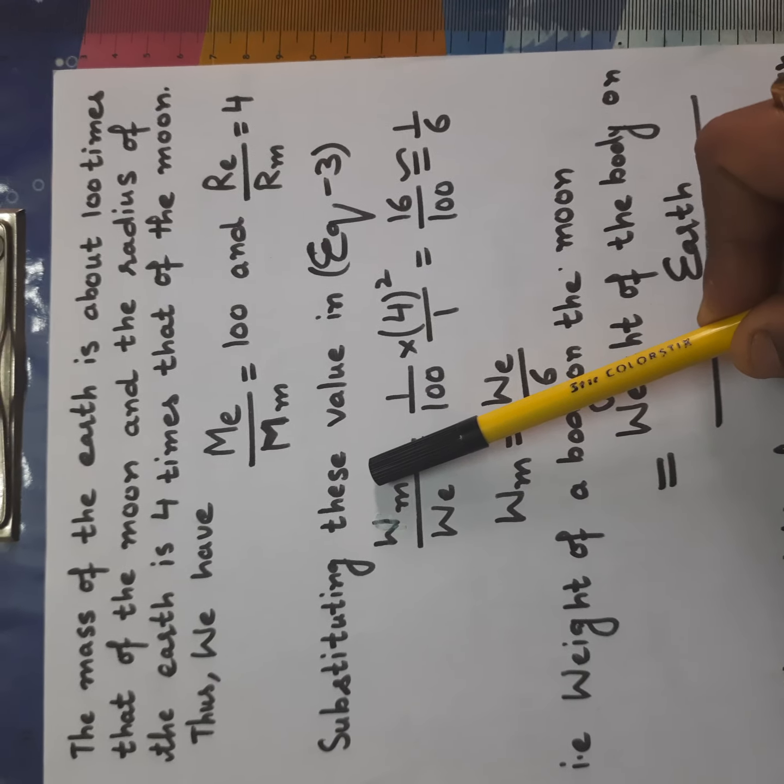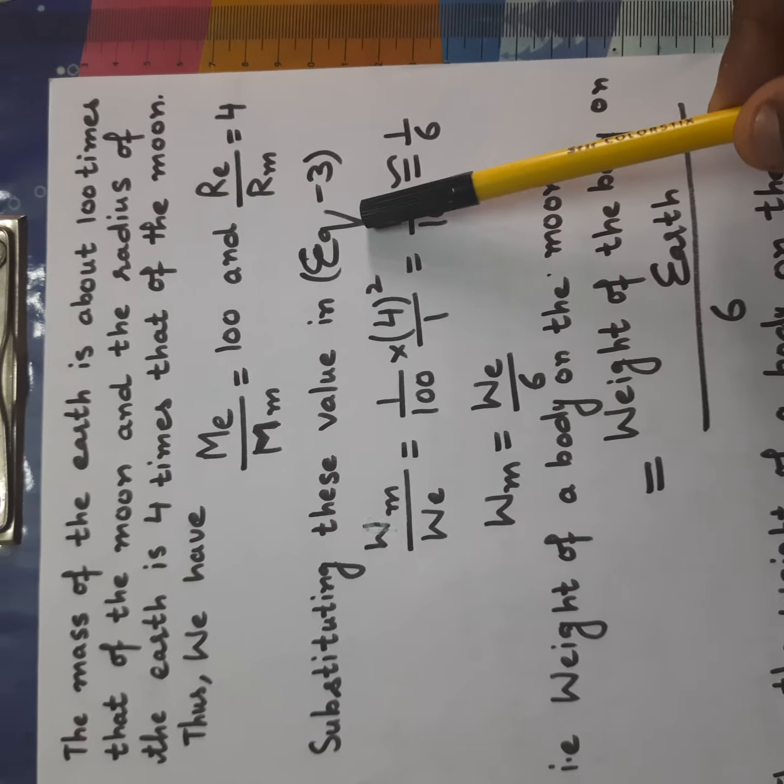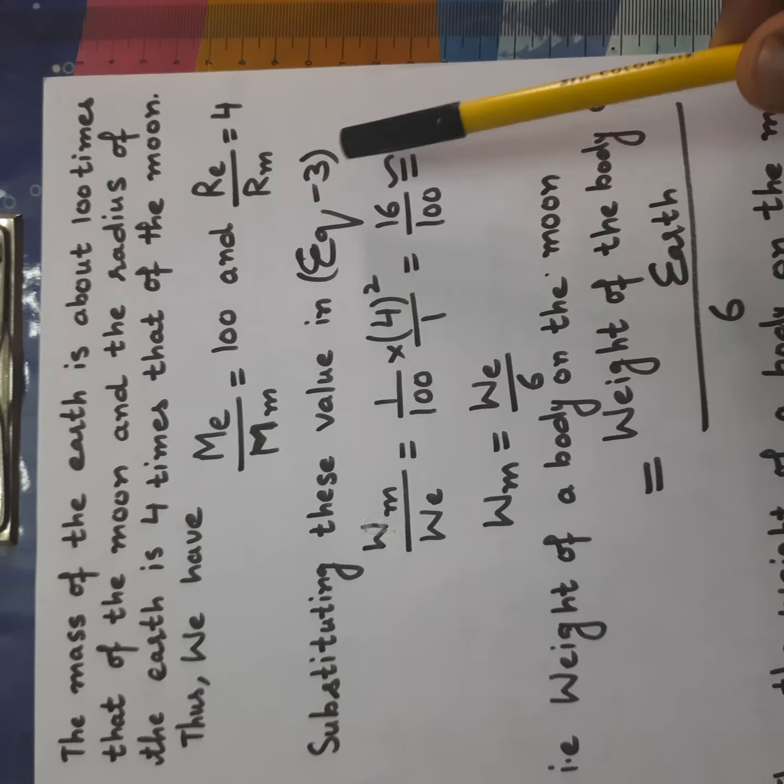So we are substituting the values in equation 3. We are substituting these values in this equation. In the previous equation we have put these values. Weight of the moon upon weight of earth is equal to 1 upon 100 into 4 square. The radii of the two we have taken separately and squared, right? So we have put the values into it.